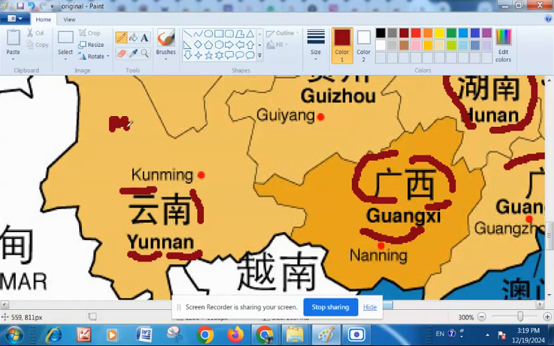What is meant by something which is south of the cloud? So if this is a cloud, and this is the province south of the cloud. South means down below. Something being south of the cloud means it is raining heavily. There is a lot of rain. It is the same area as near the northeast of India, a very heavy rainfall area. So word by word, this province means Yunnan, the province to the south of the cloud, or a very heavy rainfall area.